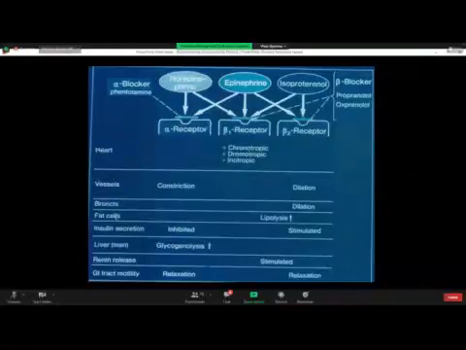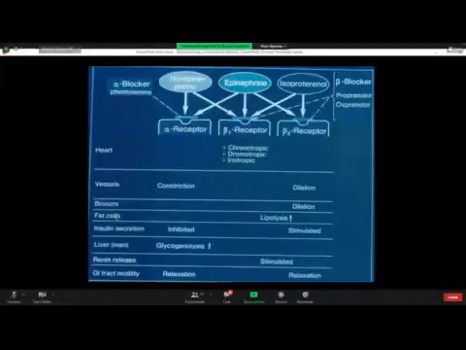Look at the slide carefully. Norepinephrine affects alpha receptors and beta-1 type of adrenergic receptors, but it has no effect on beta-2 type of adrenergic receptors. Look at the epinephrine block.